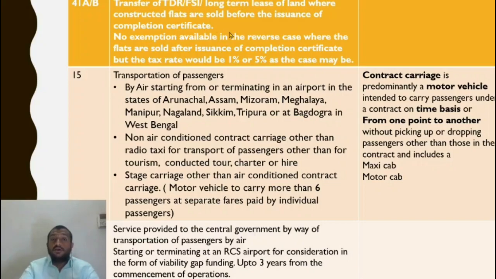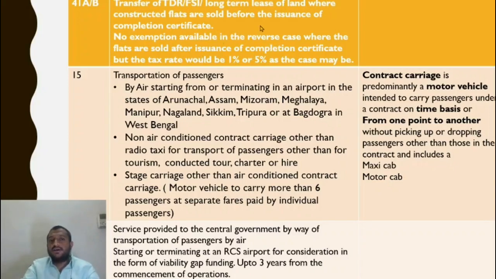That means GST would be leviable only when a part of the consideration is paid before issuance of completion certificate, right? Only then GST will come. So GST will come at the end point or when the final payments are being made. So if I say that on transfer of TDR also GST would be leviable, it would be subject to double tax.